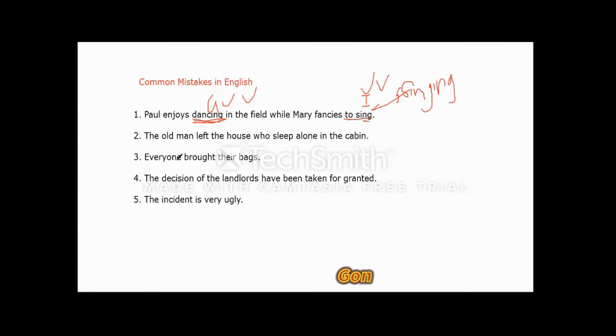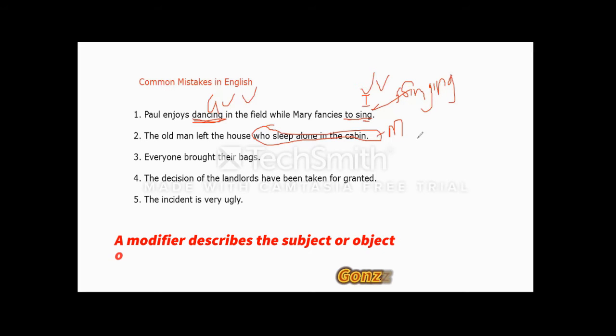Moving on to the second sentence. The old man left the house who slept alone in the cabin. Now look at it carefully here. We have who slept alone in the cabin, which becomes what we call a modifier. A modifier should give us an idea of what the subject or the object is all about. It gives us a clearer picture, like a description, an adjective in layman's language. That is what the modifier does.